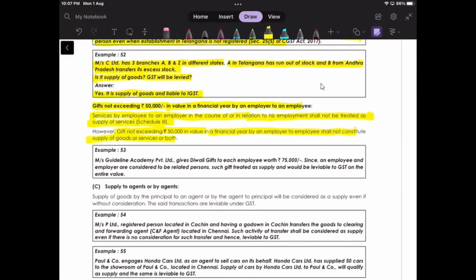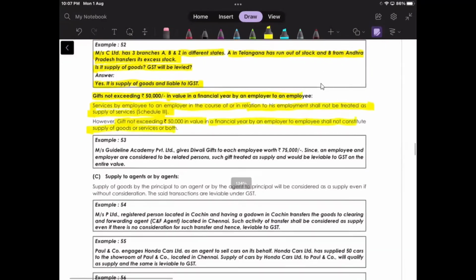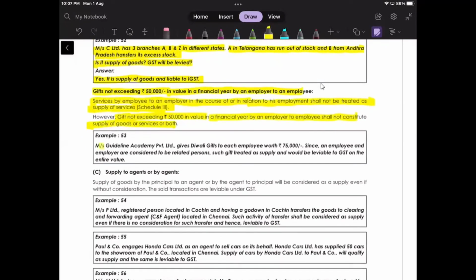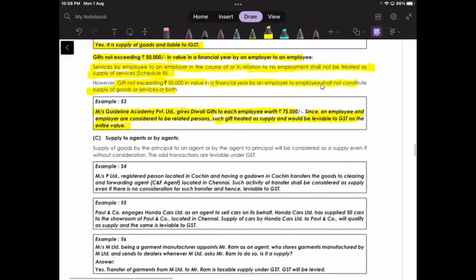Correct? The 50,000 exception. Example, Mrs. Guideline Academy Private Limited gives a Diwali gift to each of its employees worth 75,000. Correct? So more than 50,000, it will be taxable. Since employee and the employer are considered to be related persons, such a gift treated as a supply would be leviable to GST on the entire value. Correct? Now the para 3, supply to agent or by agents.